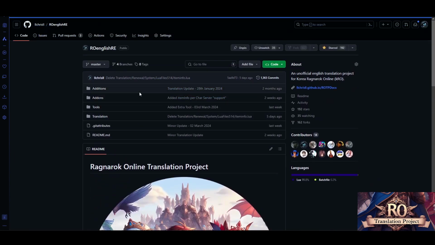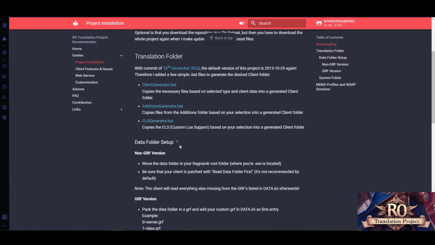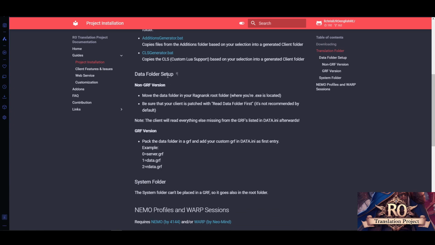So then the next thing would be, once you downloaded this, you just open Nemo or Warp, whatever. I'm gonna go by Nemo for this tutorial's example. The next thing would be, before you start making your client, decide what you want to use. Do you want to use grf or data folder?